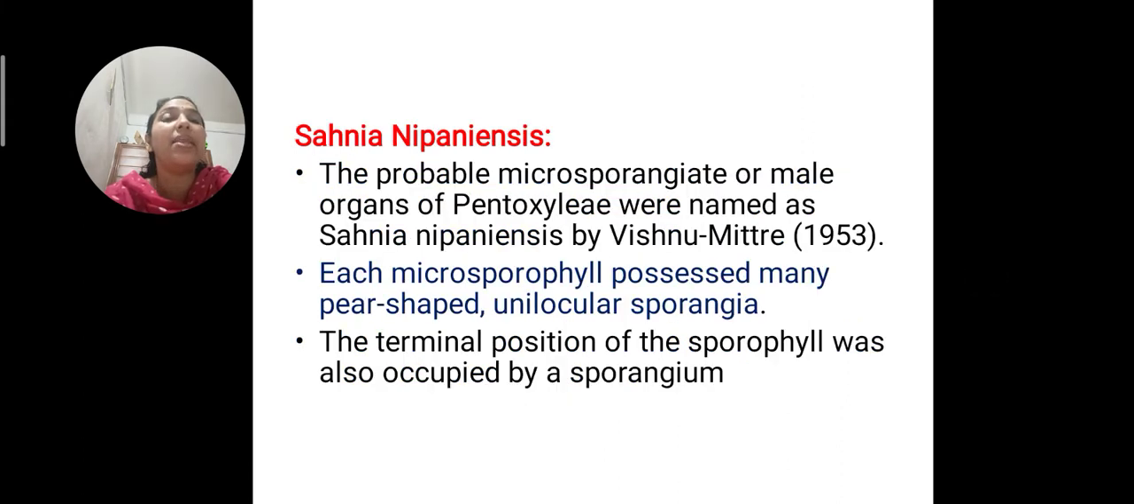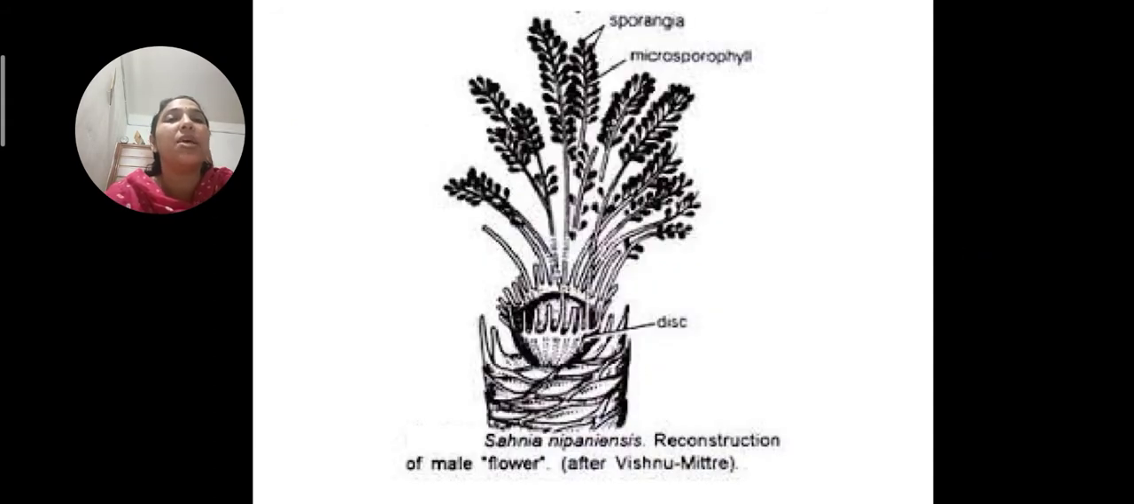And Sahnia nipaniensis is the microsporangiate or male organ. Sahnia nipaniensis is the male organ. That is the microsporophyll. They possess sporangia. Terminal position is usually present. See, this is the reconstructed portion of the male flower. It is known as the male flower by Vishnu Mitre. So you can see the microsporophyll with the microsporangia, and that looks like an angiosperm flower. That's why it is termed a flower.